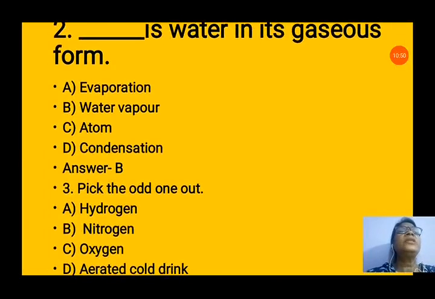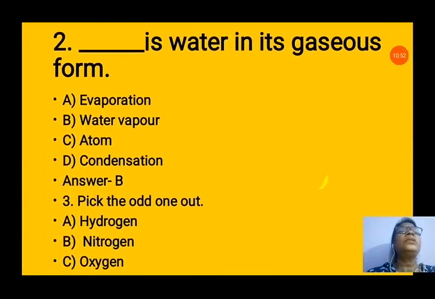Second, dash is water in its gaseous form. So, what is the gaseous form of water? A, evaporation. B, water vapor. C, atom. D, condensation. So, water in its gaseous form is known as water vapor. So, answer is B.